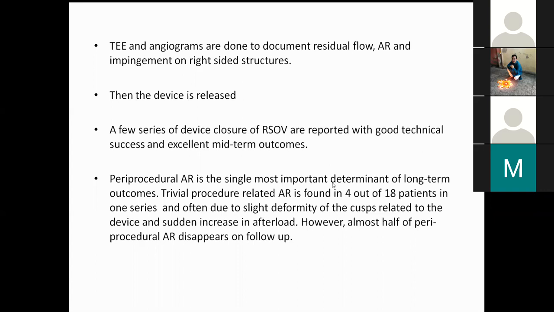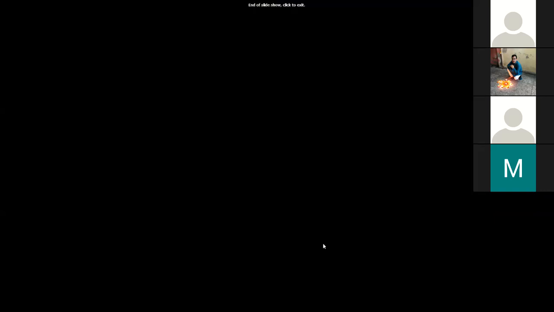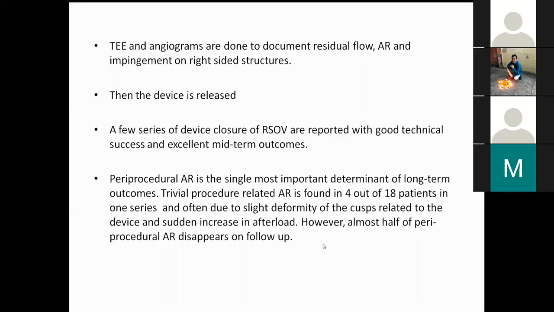AR is the single most important determinant. Trivial residual AR after procedures is found in 4 out of 8, related to the device and a sudden increase in the afterload. However, almost half of the pre-procedure AR disappears on follow-up. So that is basically all for this one.